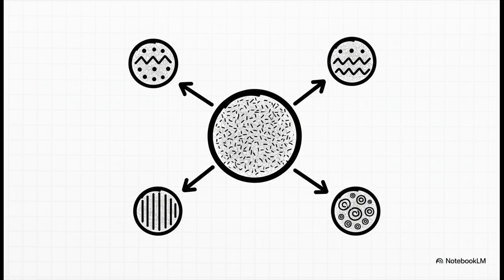Now, to really get the hero of our story, we first have to understand the problem it was designed to solve. So imagine you're dealing with really complex data, right? Stuff like a social network, or maybe the structure of a molecule. You can represent this as a graph. Well, the early models for this, called graph neural networks, had a pretty basic approach. A node would just kinda average together the information from all its neighbors.